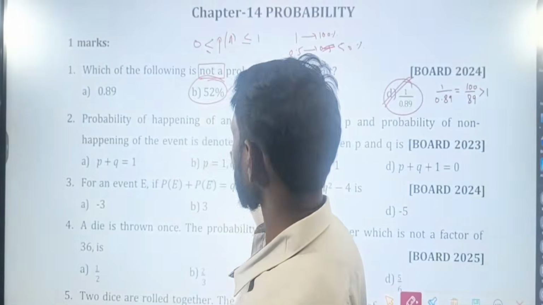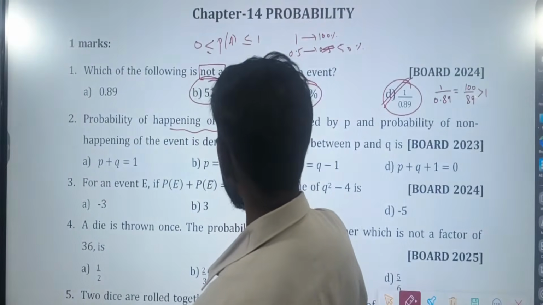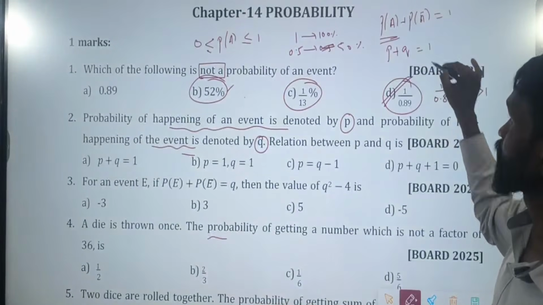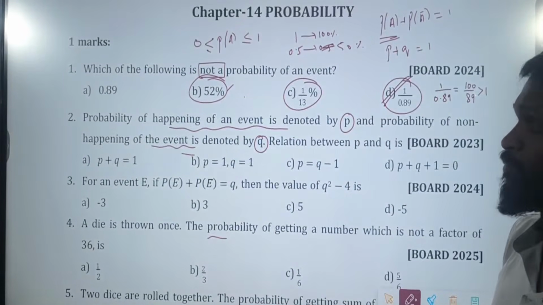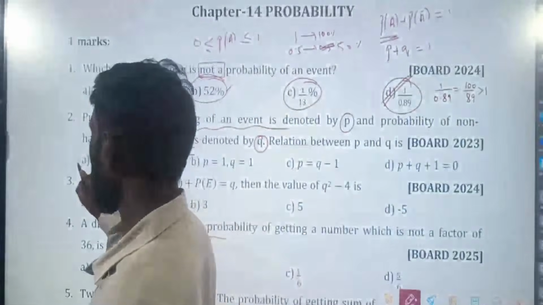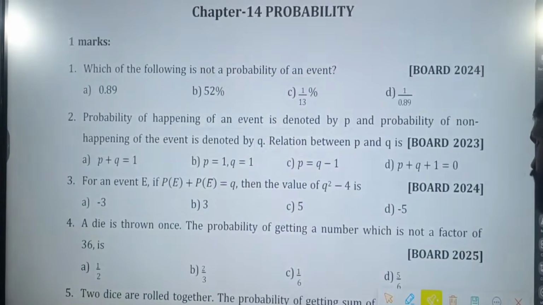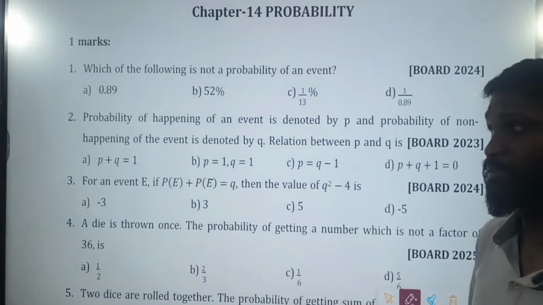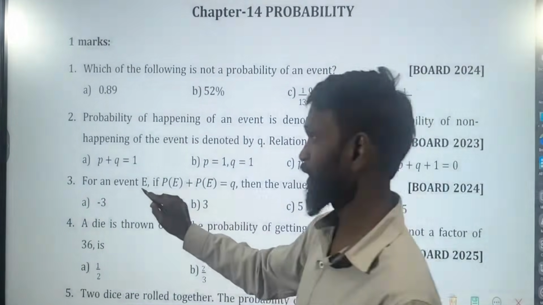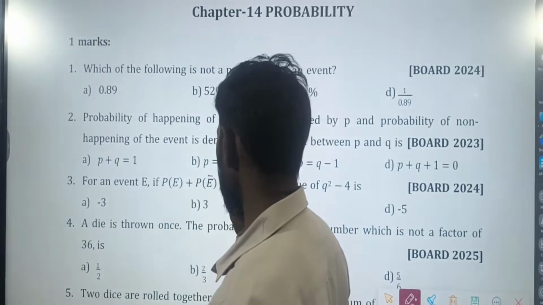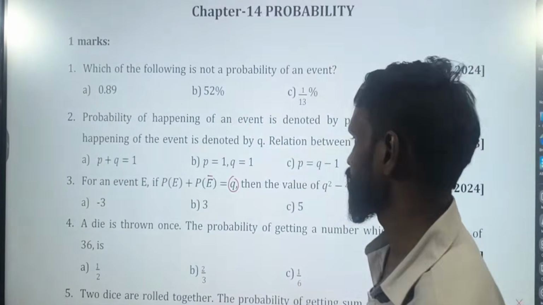Second question, kind of tricky. The probability of happening an event is denoted by P, so P plus Q should be equal to 1. Instead of asking P of A plus P of A bar, they are asking in terms of P and Q. For an event E, if P of E plus P of E bar is equal to Q, what is the value?